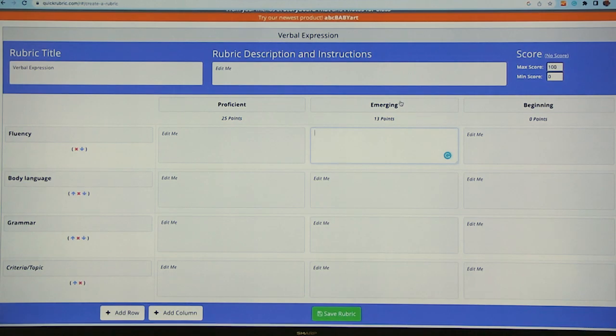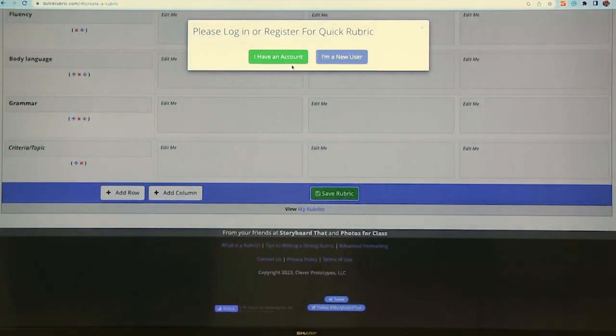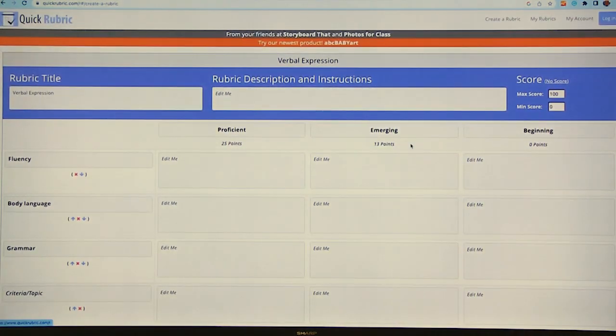All right. After that, we save the rubric. So if I try to save, I don't have an account, so it'll prompt you to get an account. But if I don't want to have an account, what else can I do? You need to save it to be able to print. Otherwise, the other choices do not appear. So once you have an account, you can actually save it as a PDF, download it and use it that way. You can actually print it if you want to use it printed.